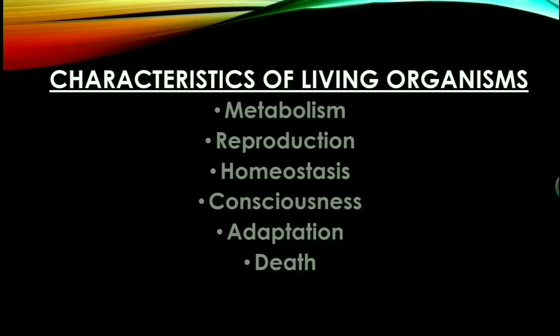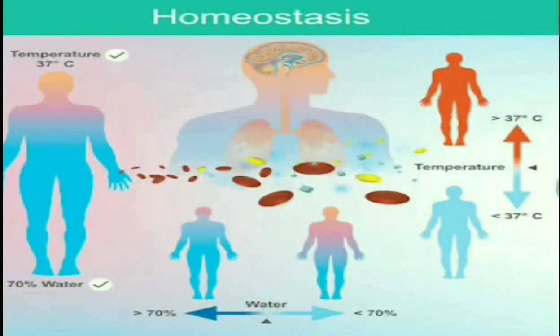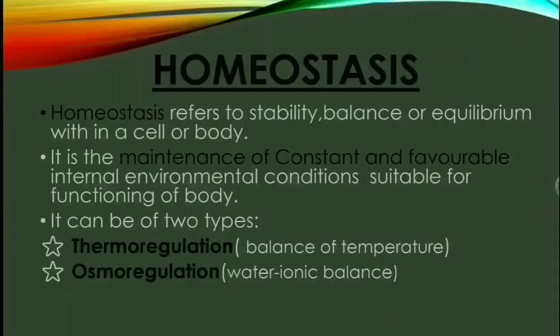So now, what is homeostasis? Homeostasis is basically stability of our body, either in temperature or in ionic balance.